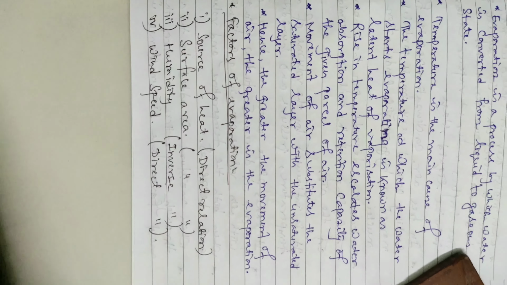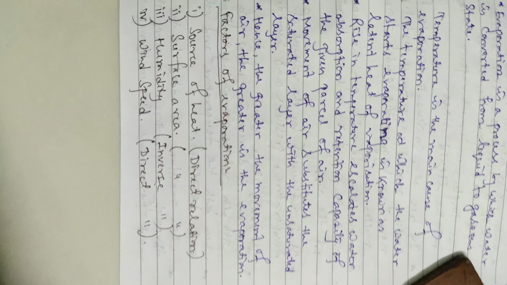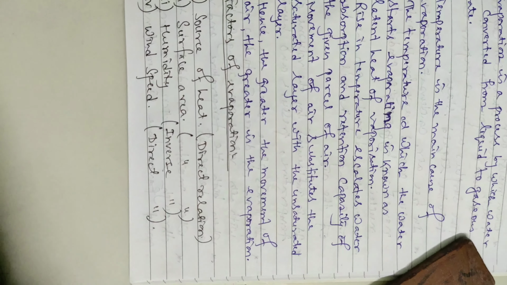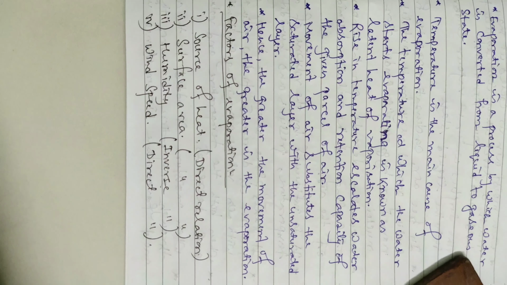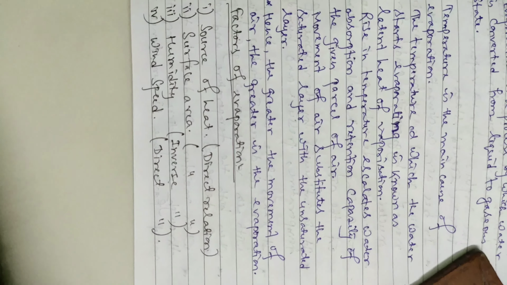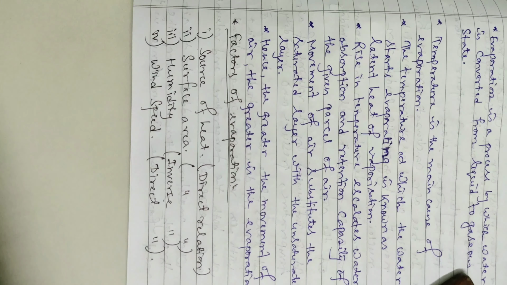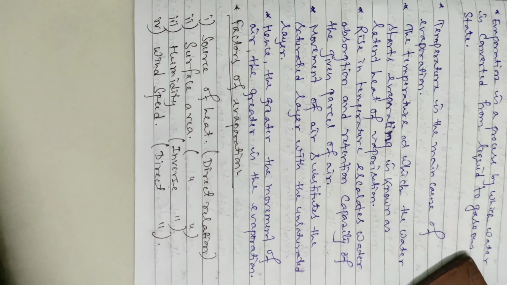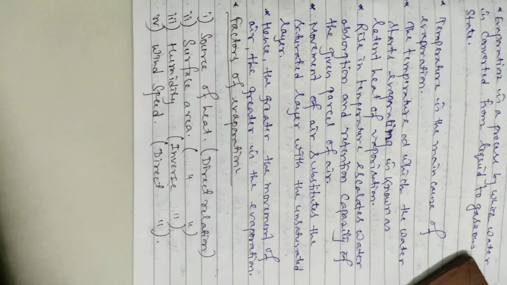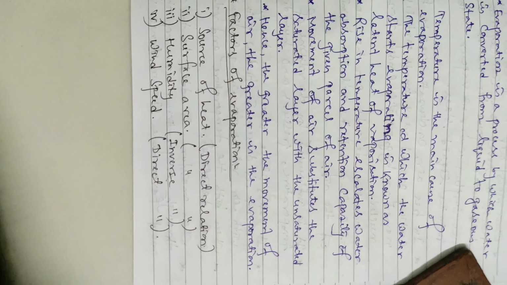Next, humidity. Humidity is inversely related. Humidity means the amount of water vapor which is present in the atmosphere. In the rainy season, nowadays June, July, August, September, the humidity is more in the atmosphere, because it is raining all the time. If the humidity is more, then the rate of evaporation will be less. That's why it is called inversely related, meaning just opposite. If humidity is more, then the evaporation rate is less.